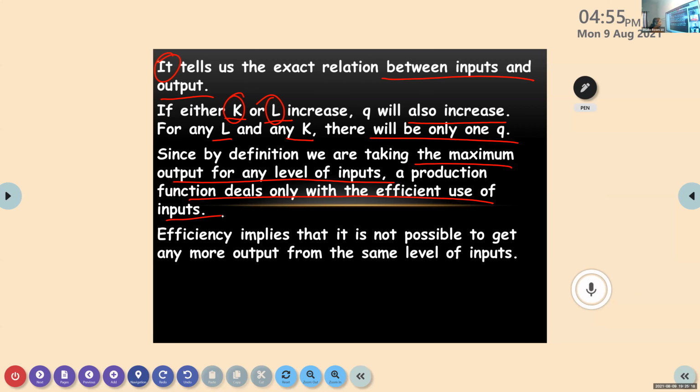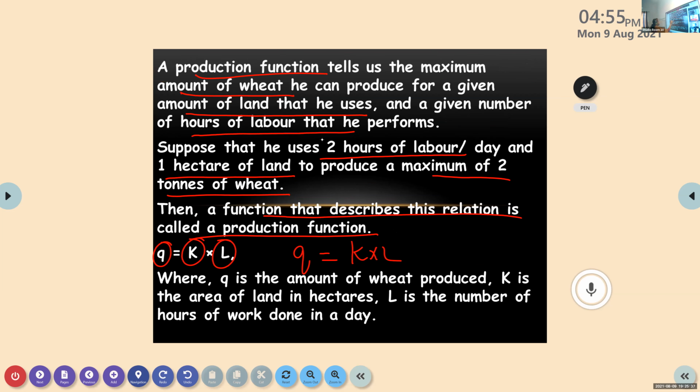Now, one more thing: what do we mean by efficiency here? More than that, we cannot produce from that same level of input. In the example I told before, 2 hours of labor and 1 hectare of land, with this we can produce a maximum of 2 tons of wheat. More than this cannot be produced. So he uses 2 hours of labor and 1 hectare of land. With this, what is the output here?